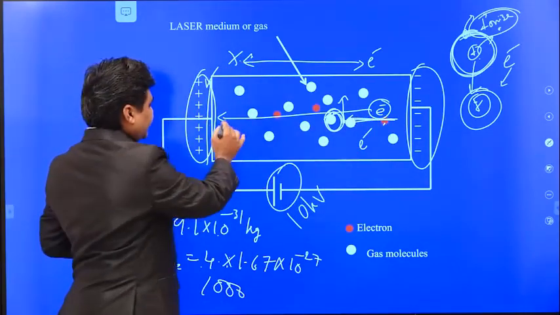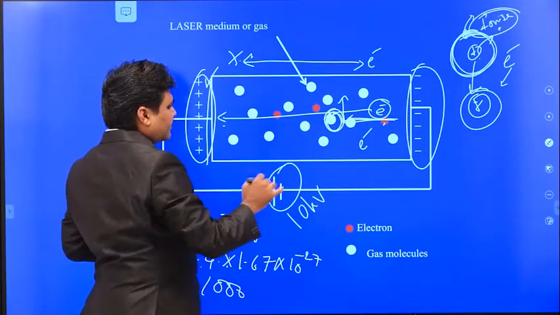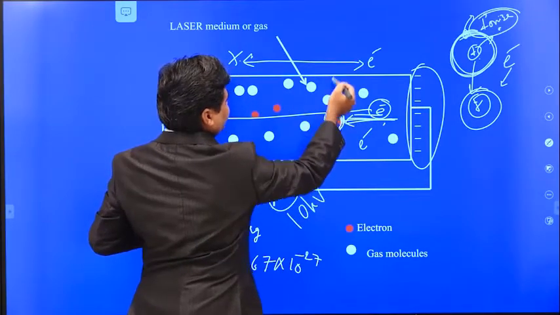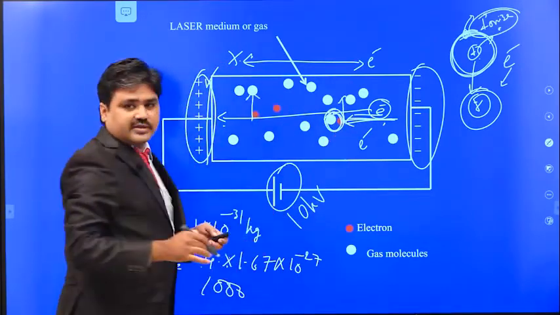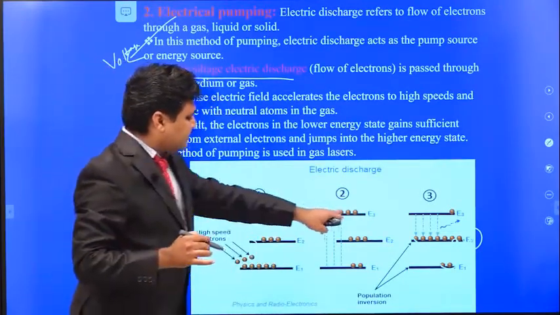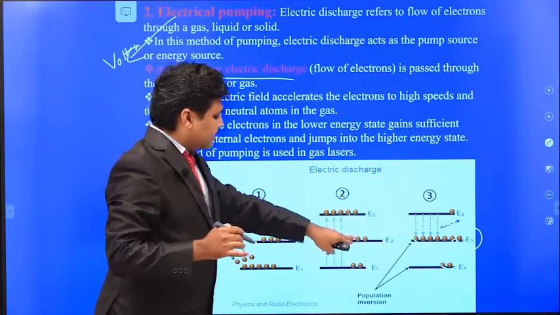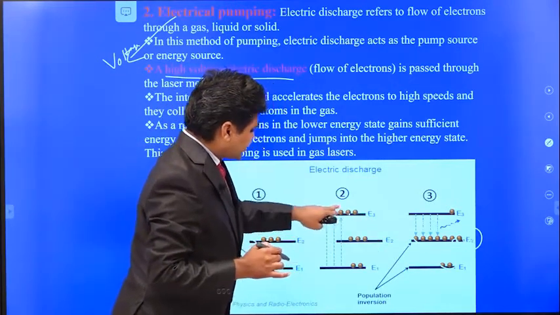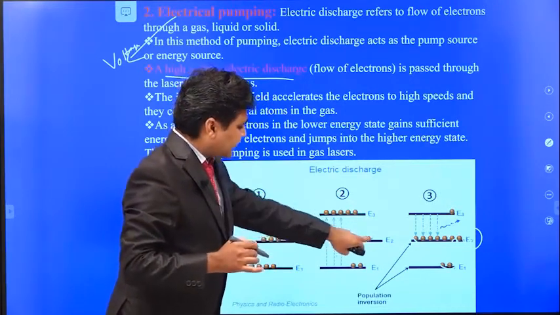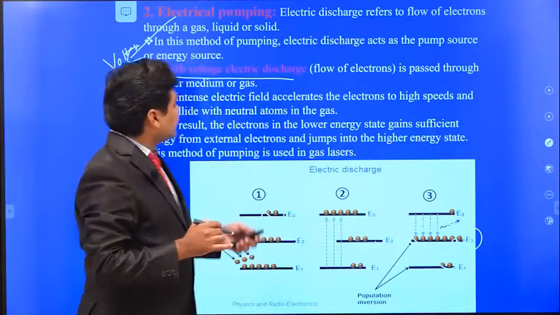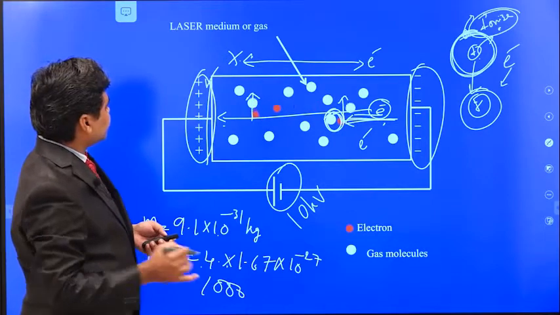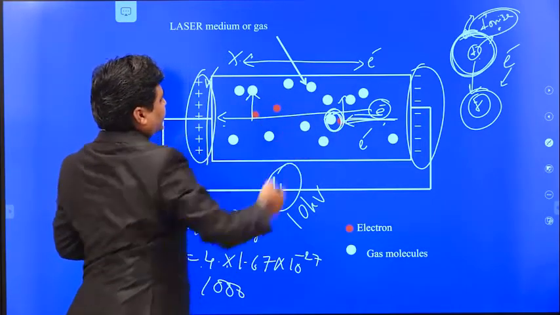When these get attracted towards the positive electrode, they will collide with any of the atoms and transfer their energy, so the atoms go to the excited state. They will stay there for a short time, because the lifetime of this E3 state is very small, and E2 is the metastable state. So immediately they come back to the E2 state, but here they stay for a long time, because the lifetime of the E2 state is very high. So this is the electrical pumping.